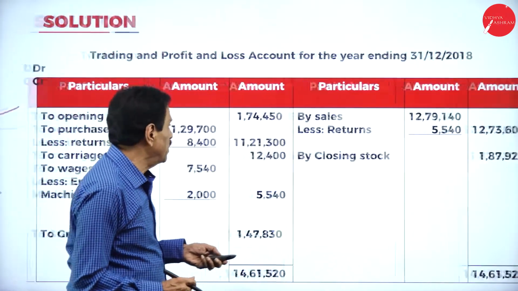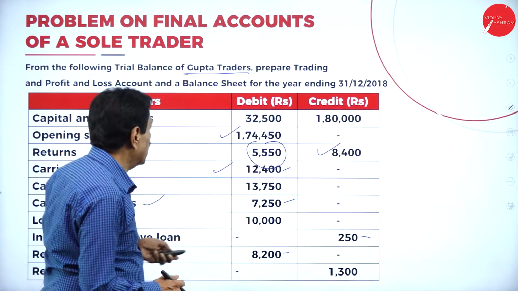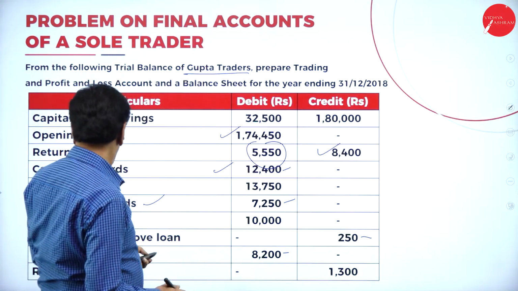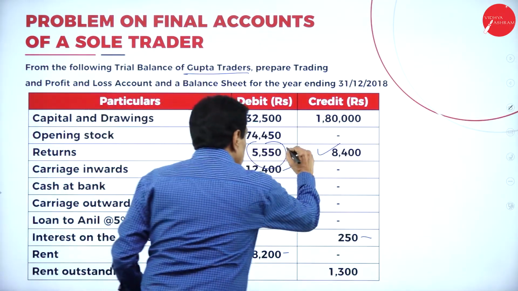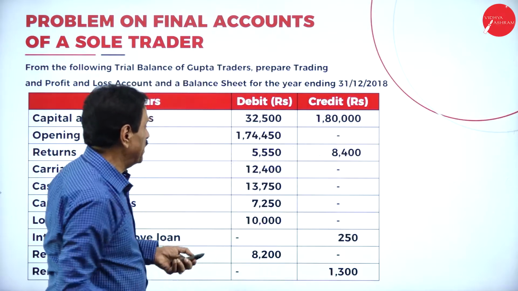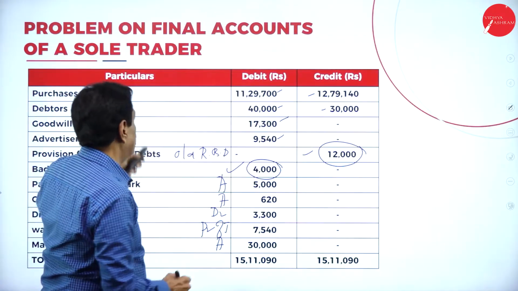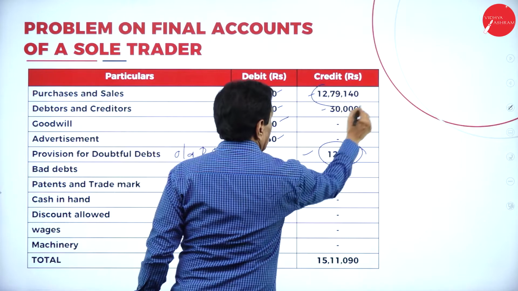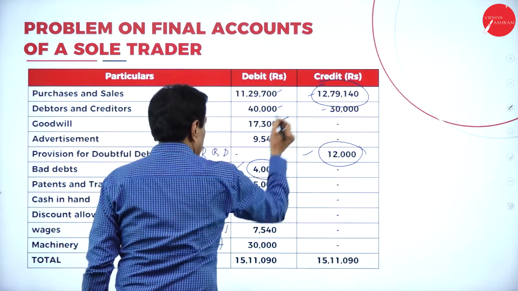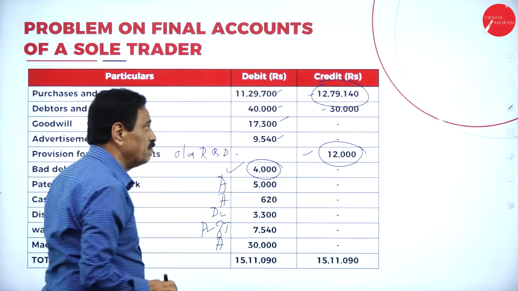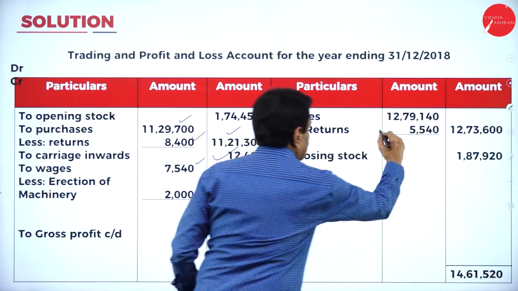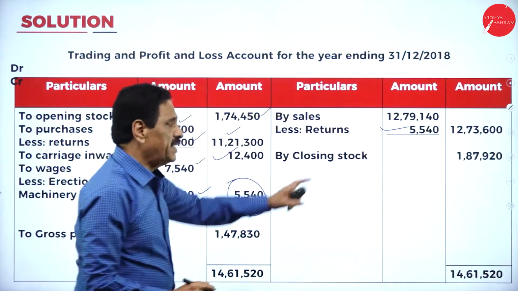If you come back here, sales is 12,79,140. Here purchases and sales will come. Here we need to know whether returns are there. This is your sales return. That is your purchase return. So what's your sales? 12,79,140. From that, how much return? That return should be deducted. The net result is